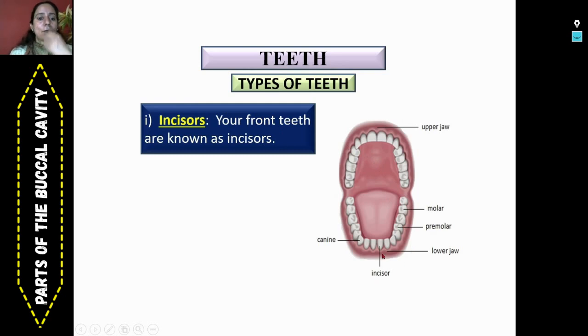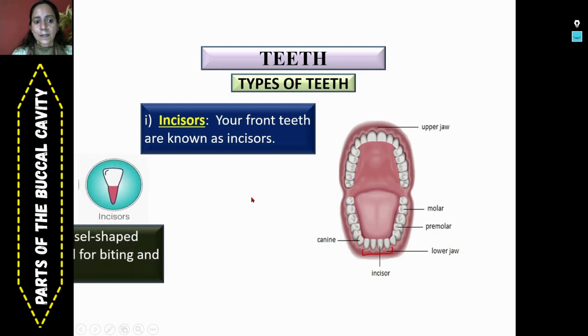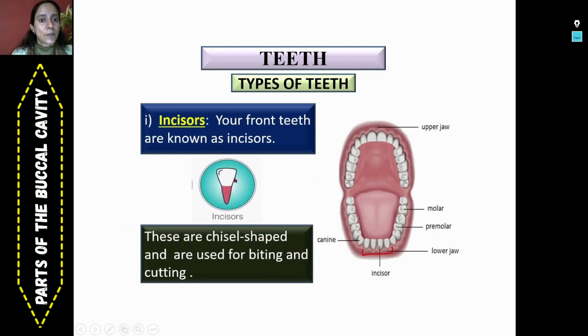Incisors. These are our front teeth. This is the general appearance of an incisor. These are chisel shaped and are used for biting and cutting. Chisel, a new word for my class 7 students. A chisel is a tool that a mason who builds buildings keeps with him. So these incisors are just like chisels. They are used for biting and cutting.